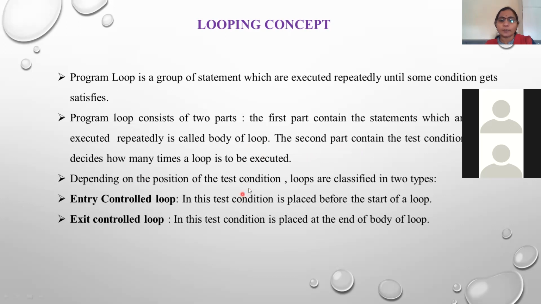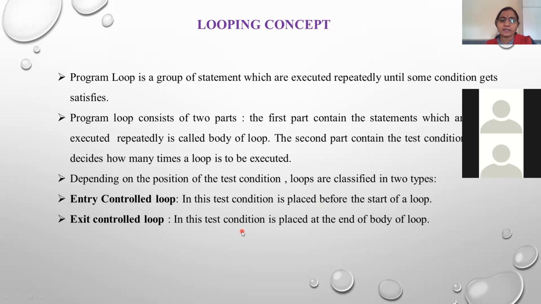Depending on the position of the test condition, the loops are classified into two types. The first type is the entry control loop. In this, the test condition is placed before the start of the loop, and that's why it is called an entry control loop. And exactly vice versa for the exit control loop.